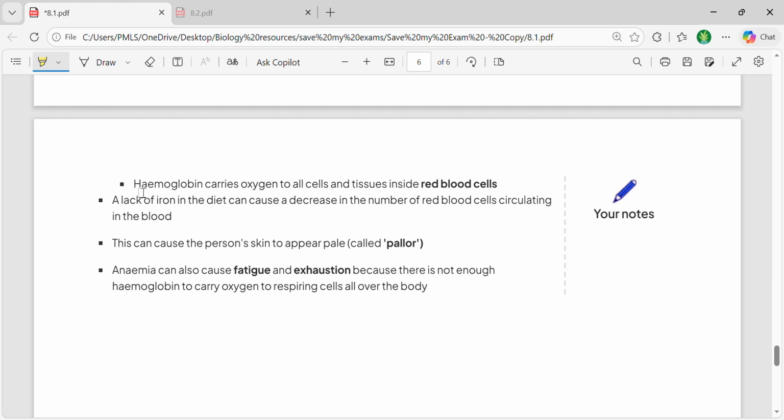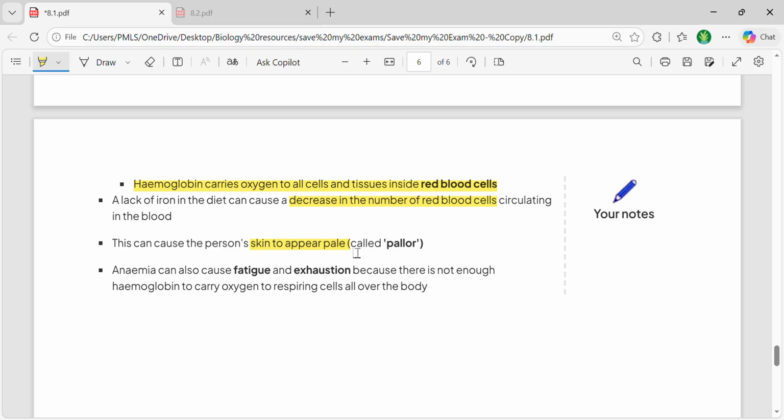So basically, as we have mentioned, hemoglobin carries the oxygen to all cells and tissues inside the blood. So if hemoglobin is not present, the overall number of red blood cells present in your blood would decrease. And once the number of red blood cells decreases, it can cause a disease that is called anemia. In an anemic condition, the person's skin appears to be pale. That's a very important symptom that can be used so that you can detect that this person is anemic.